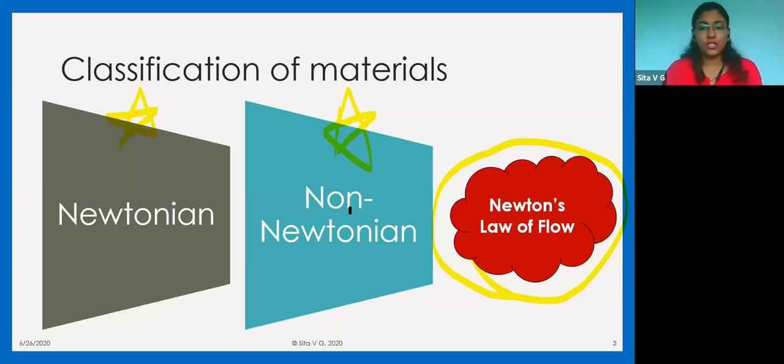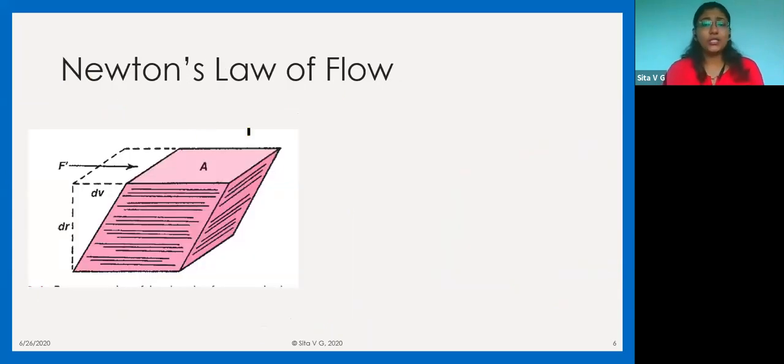Now, what is this Newton's law of flow? Let's get into understanding what this is. Newton's law of flow is nothing but, suppose you have a liquid. This is your entire liquid, and this liquid is divided into different stacks. Just as we keep a ream of paper, how we keep printer papers in a stack, imagine that your liquid is like that. Imagine that liquid in one container is water, and in a second container that liquid is honey. So now imagine two containers which have different layers of water and different layers of honey.